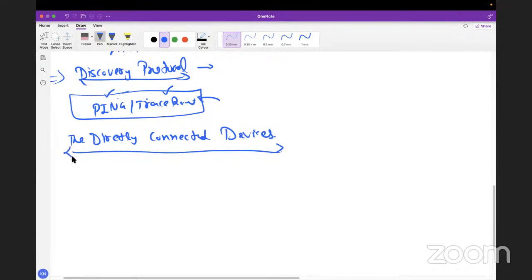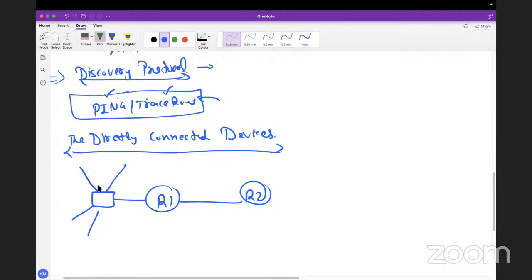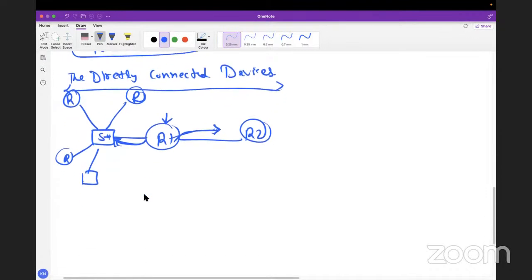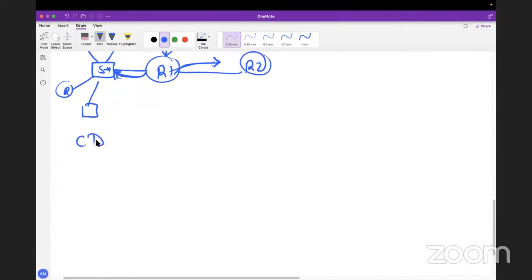Whenever we need this information, let's say I have router 1 that is connected to router number 2, which has one switch over here that is further connected to other devices, right? One more router here, one more router here. This is switch number 1. That's another router, that's a switch further, right? Now this router will try to verify how many devices are connected to me directly. To identify how many devices are directly connected to me, we use two protocols. One is CDP and one is LLDP.